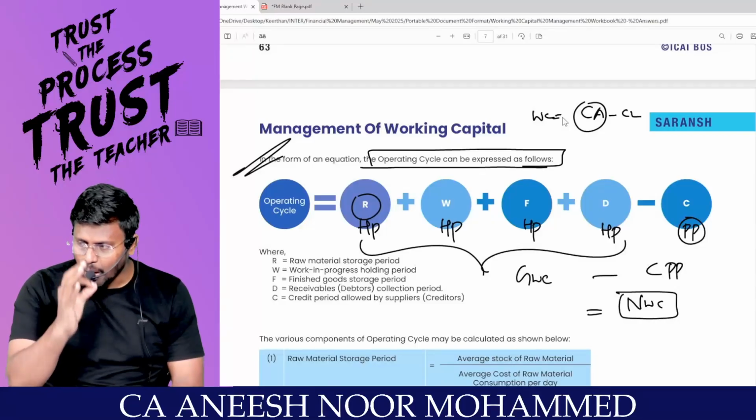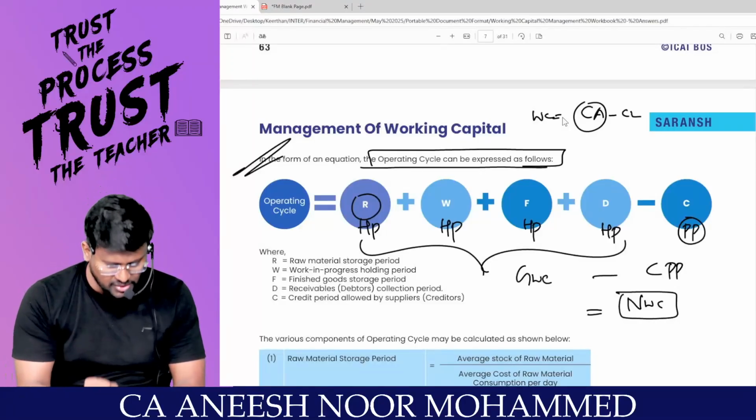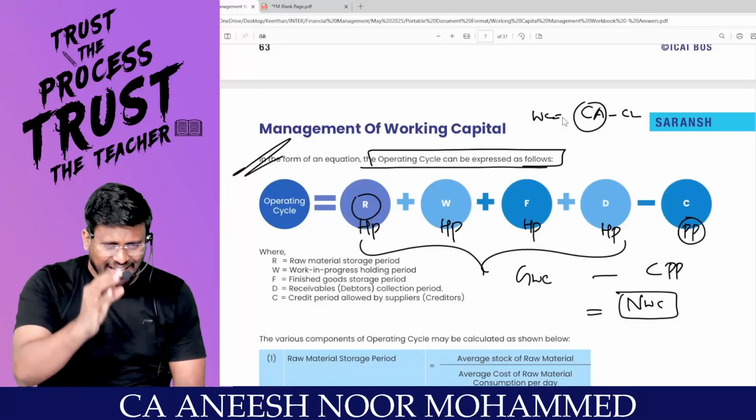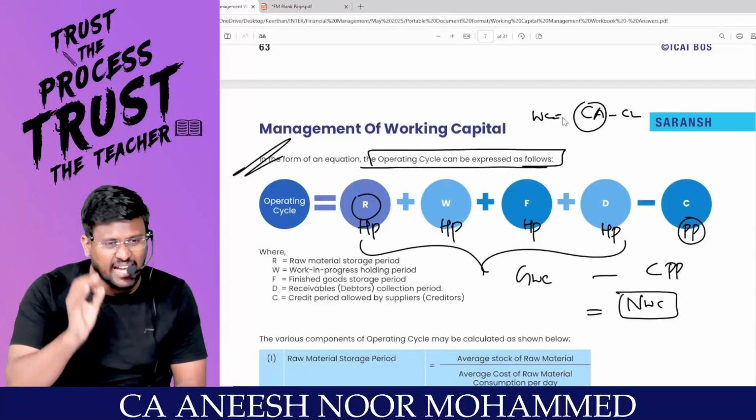Look, sir, out of the gross working capital requirement, my dear lovable students, actually the entire gross working capital requirement should be invested by myself only as a businessman.